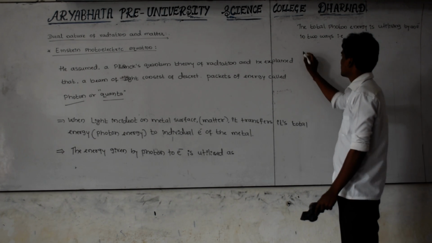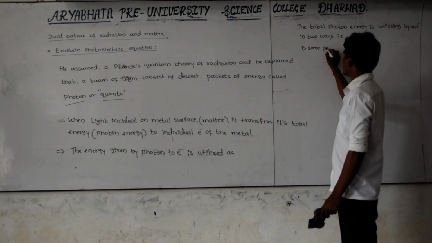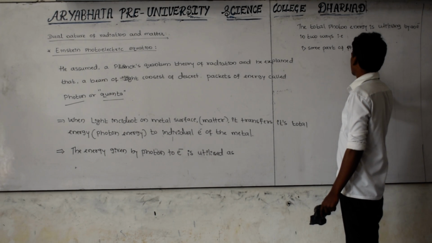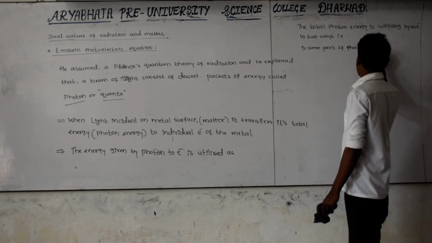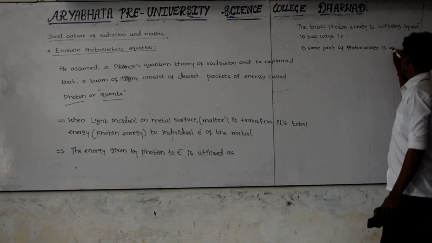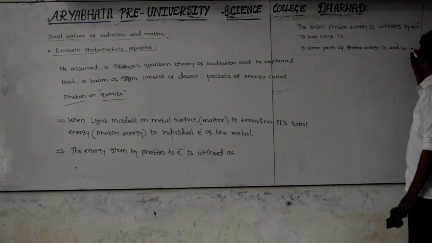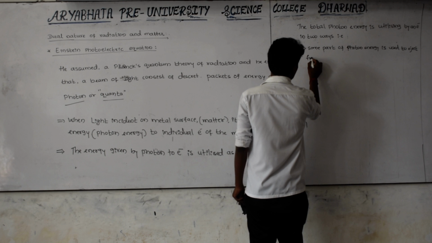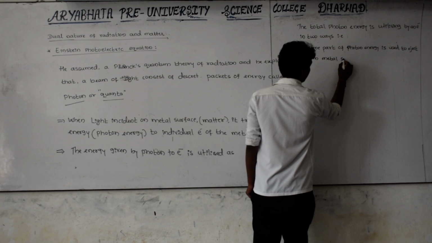That is, some part of the photon energy is used to eject from the metal surface,